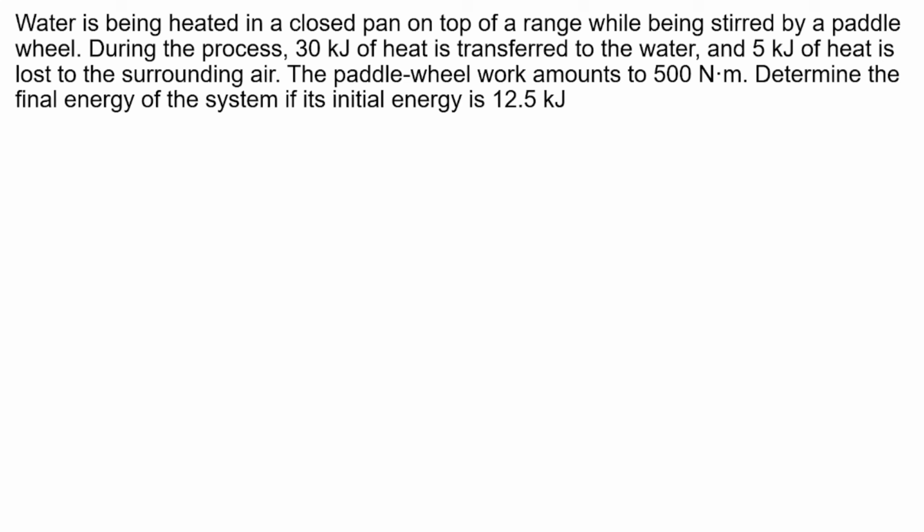Let us now solve this problem. So, basahin natin. Water is being heated in a closed pan on top of a range while being stirred by a paddle wheel. During the process, 30 kilojoules of heat is transferred to the water and 5 kilojoules of heat is lost to the surrounding air. The paddle wheel work amounts to 500 Newton meter. Determine the final energy of the system if its initial energy is 12.5 kilojoules.